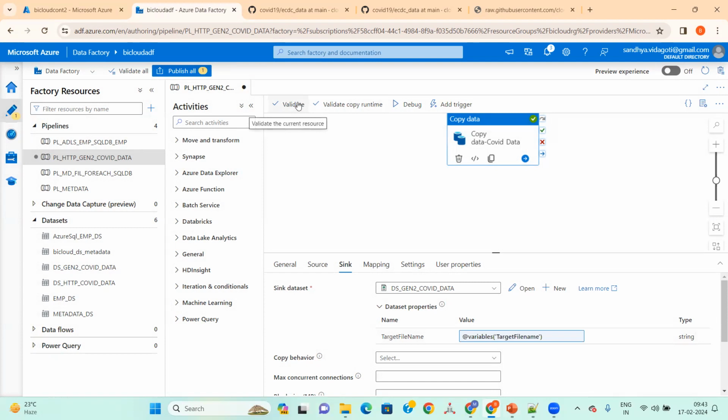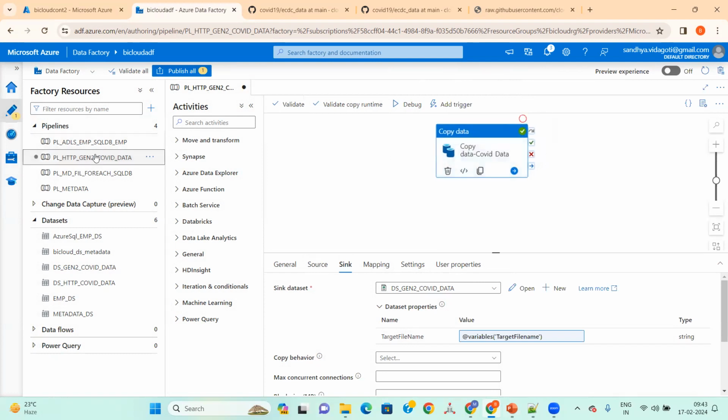Can you go back and do it again? See, what we need to do here is when you click on this.